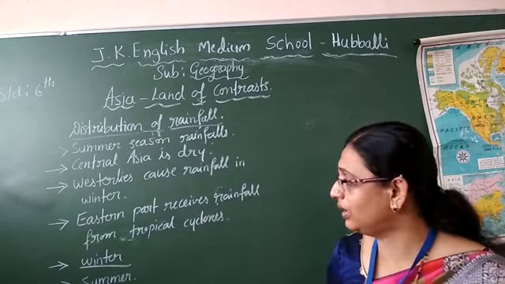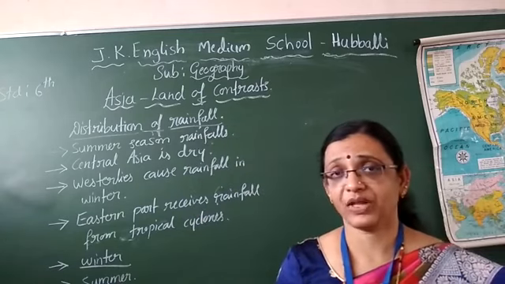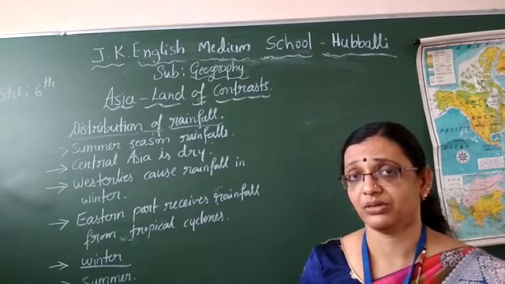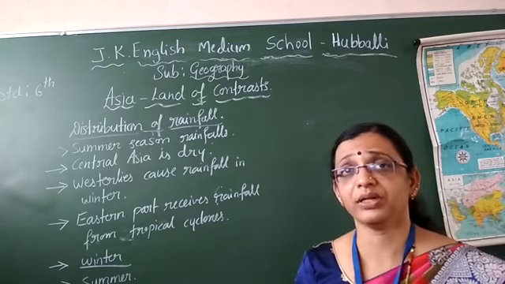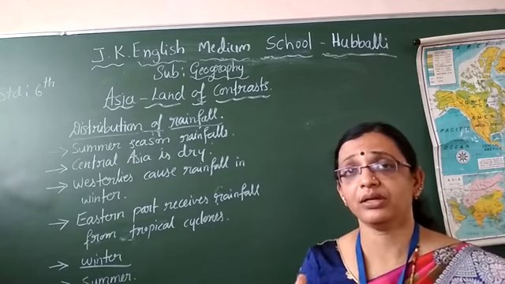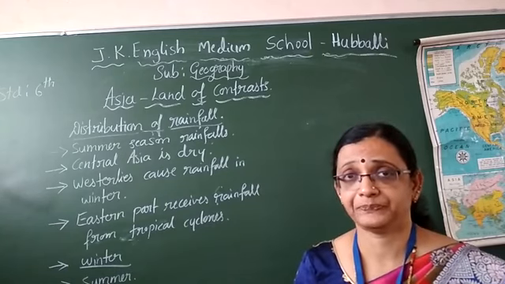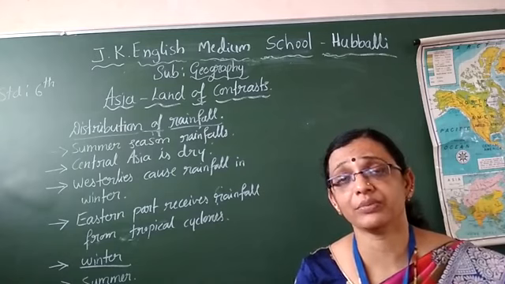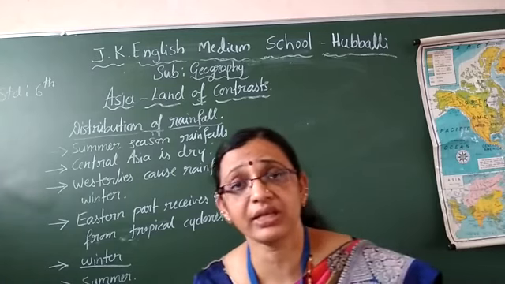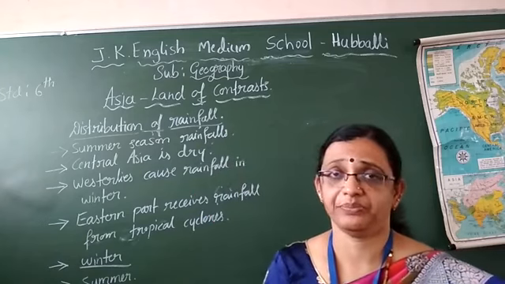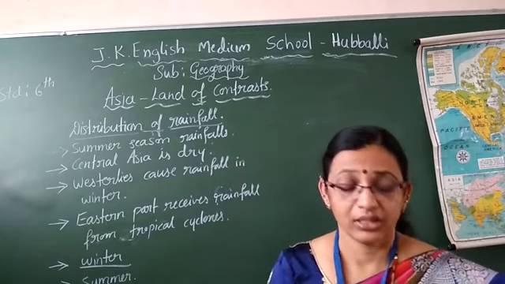Next comes the summer season. I hope you understood the winter season. Winter is only from October to March. It is winter because sun rays are falling slightly on Asia, and winds are blowing from land to ocean. Because of this reason, Asia is not getting any rainfall in the winter season. Only in these months. Okay? Yes.